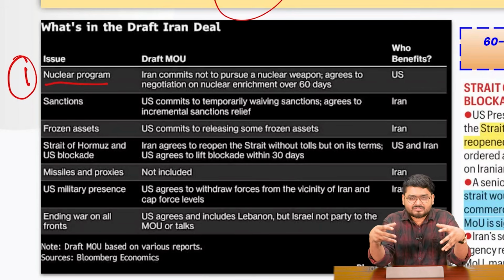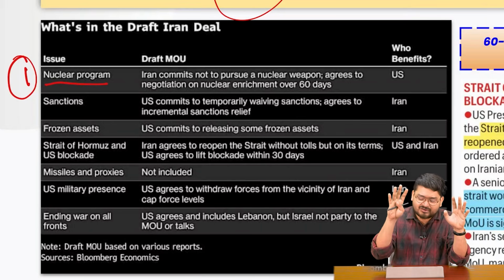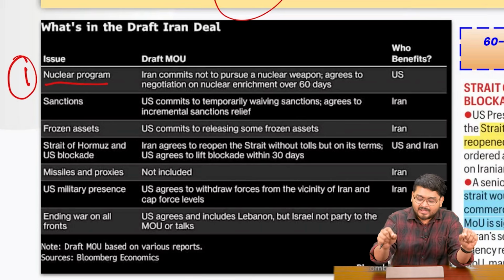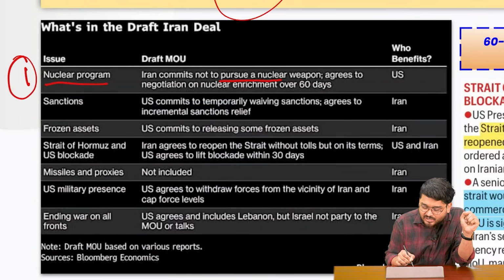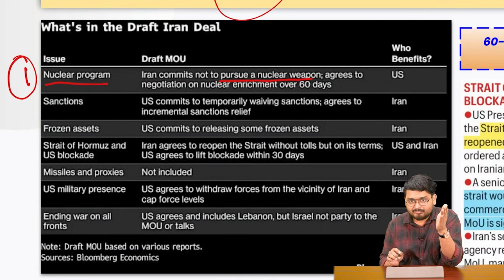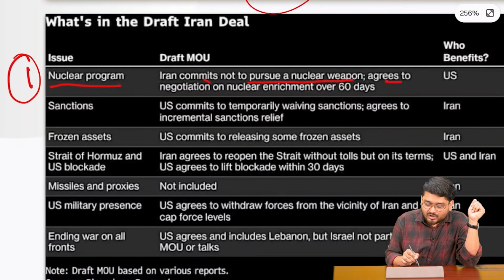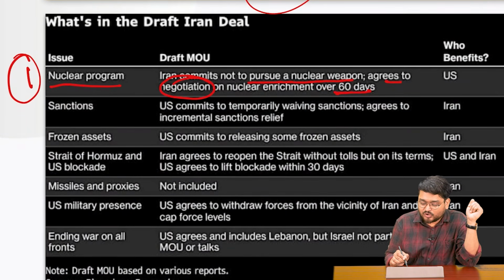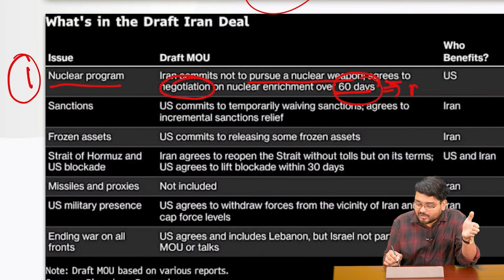So all these things culminated in this conflict, and finally in this memorandum of understanding, the first issue is the nuclear program that Iran has to address. So Iran as of now has committed not to pursue a nuclear weapon. They will not make any nuclear weapon, they have agreed, right? At least to negotiate and not do any enrichment for the next 30 days, 60 days,